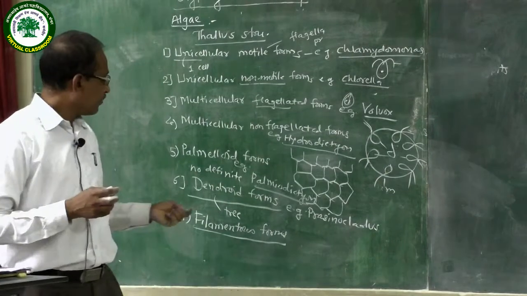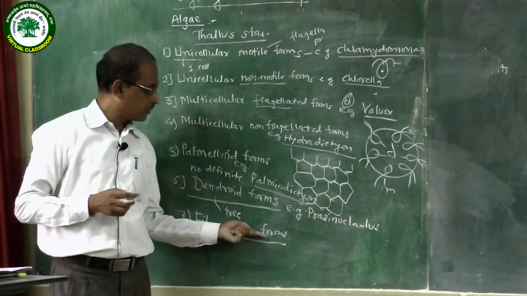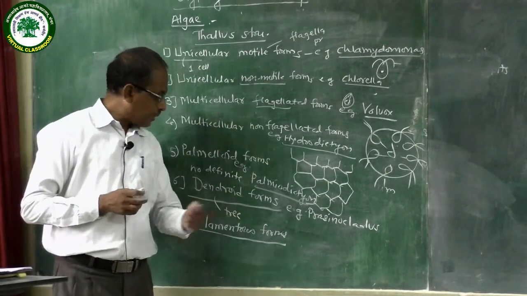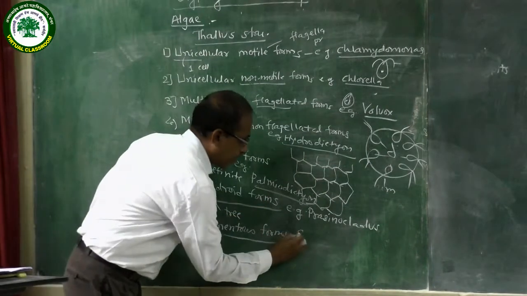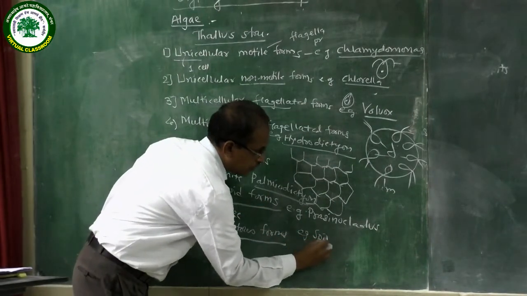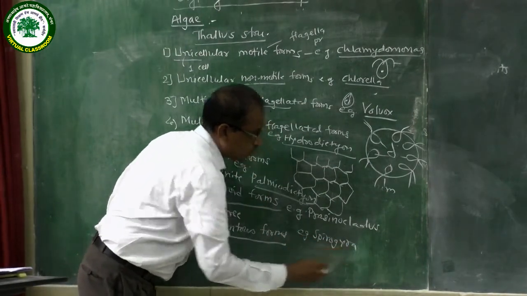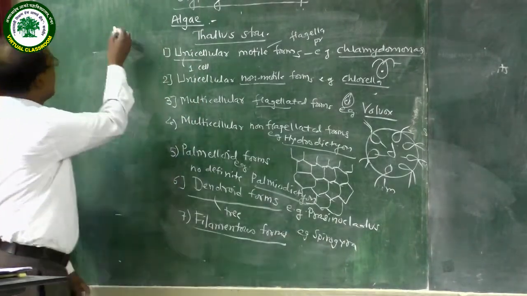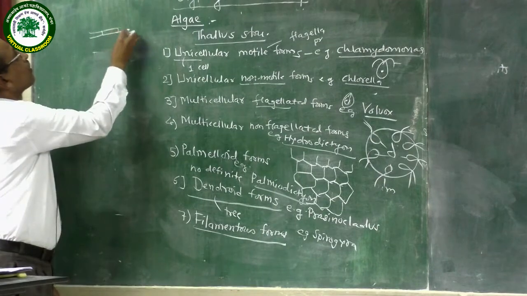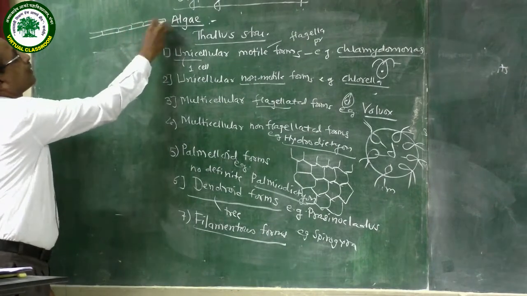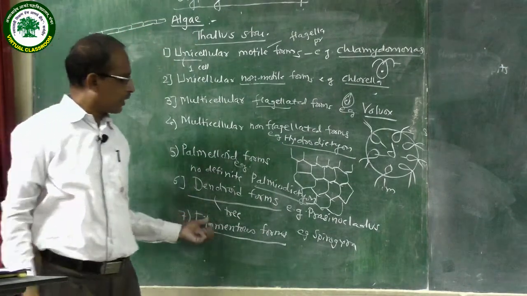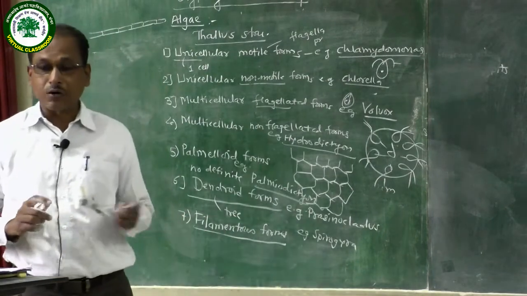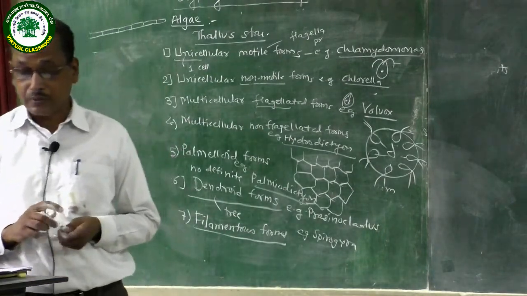That is called filamentous forms. Example is Spirogyra. In Spirogyra, the cells are arranged end to end continuously and form a structure. That structure is called a filament, and those algae are called filamentous forms.